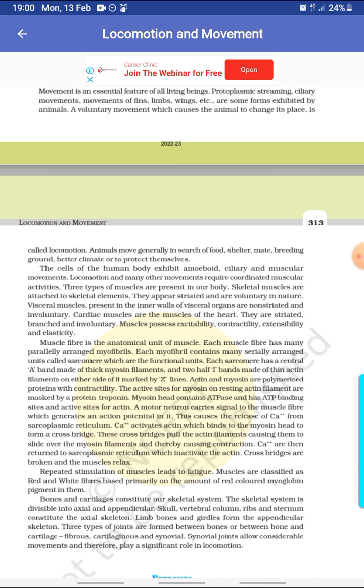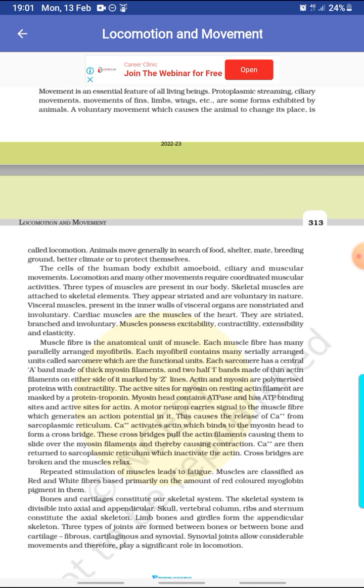A motor neuron carries signal to the muscle fiber, which generates an action potential in it. This causes the release of calcium ions from the sarcoplasmic reticulum. Calcium ion activates actin, which binds to the myosin head to form a cross bridge. These cross bridges pull the actin filaments, causing them to slide over the myosin filaments and thereby causing contraction.